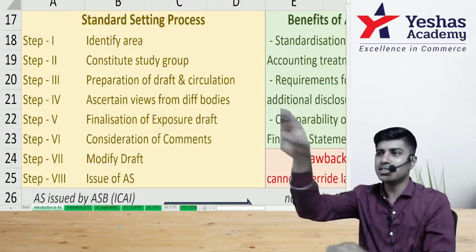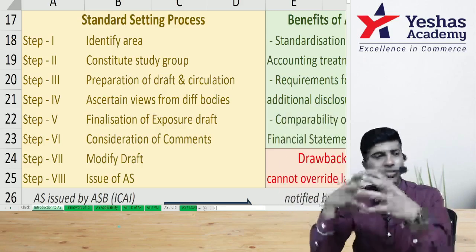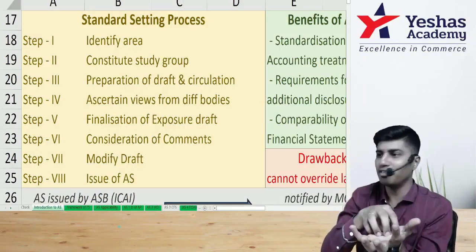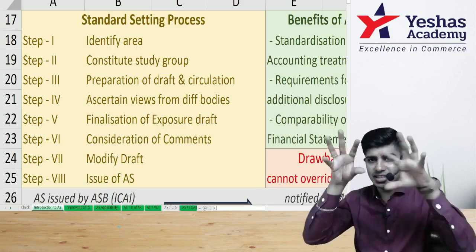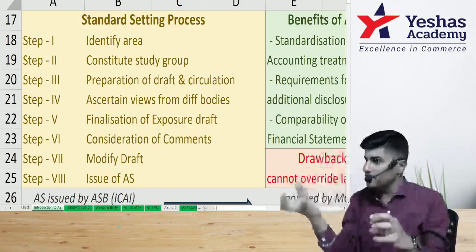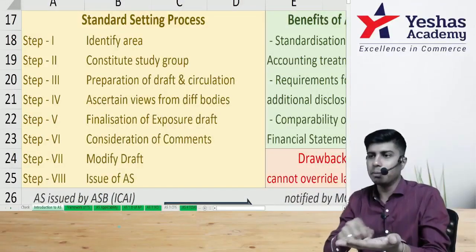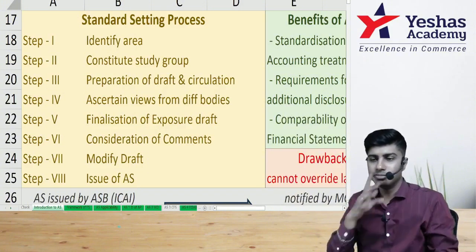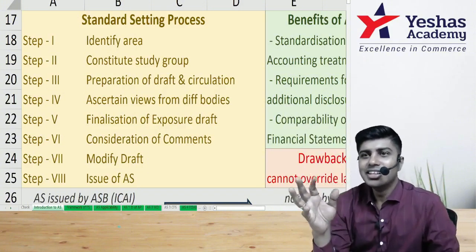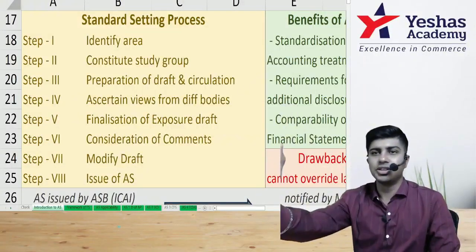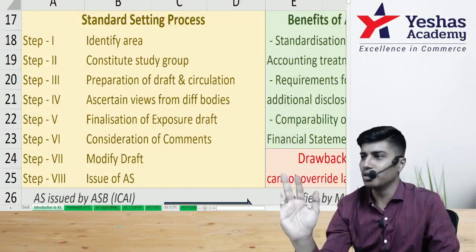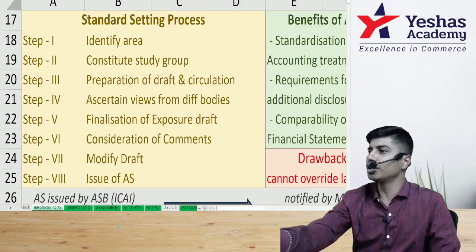Then you pick some smart people and put them together as one group to study that area of difficulty. They will study it as a group. Then they will say, this is the problem, and this is the solution. They will write the solution in one paper. People are finding it difficult to value intangible assets; this is the solution that you should follow.